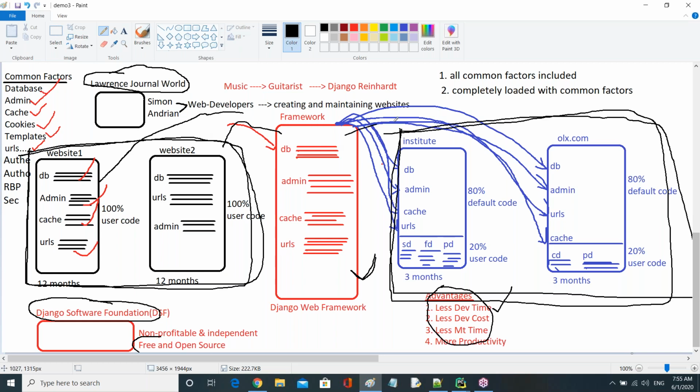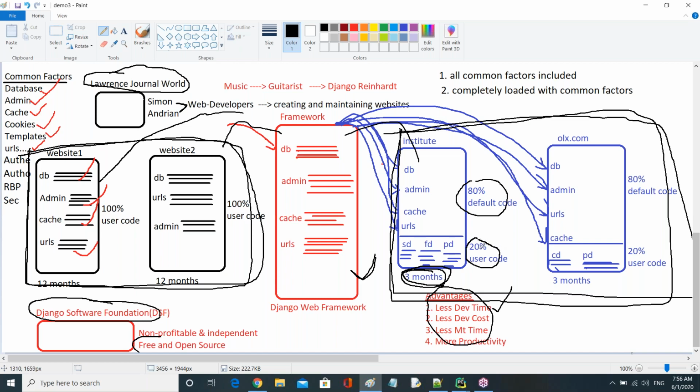By using this Django framework, if you create any website, it takes very little development time. It means we have very fast development here. Why? Because a lot of code is default code, and I am adding very little code, guys.